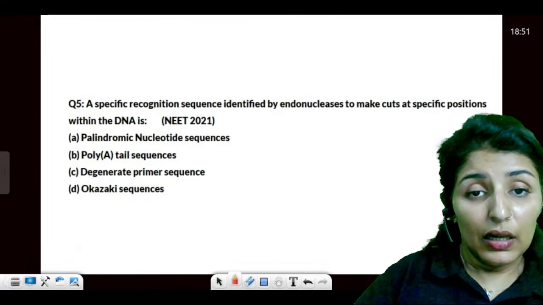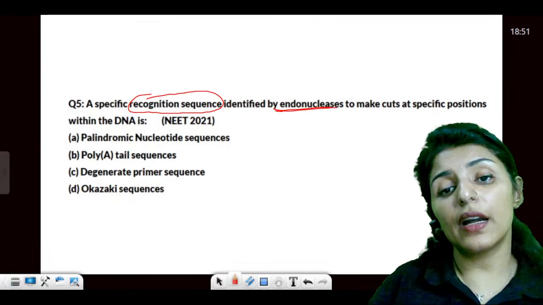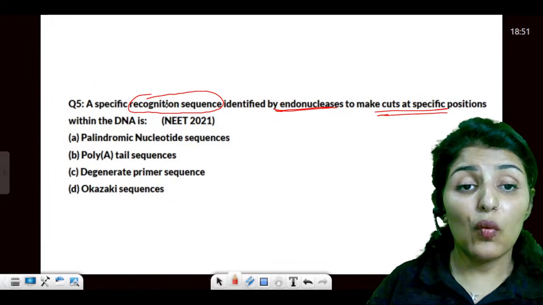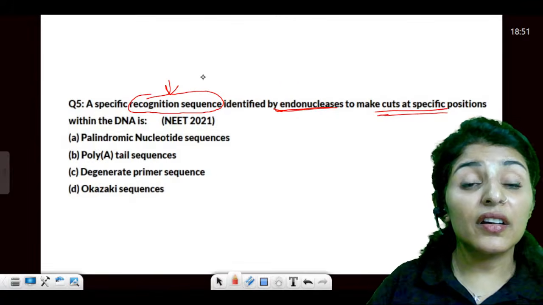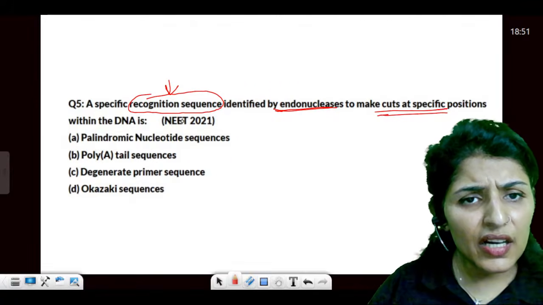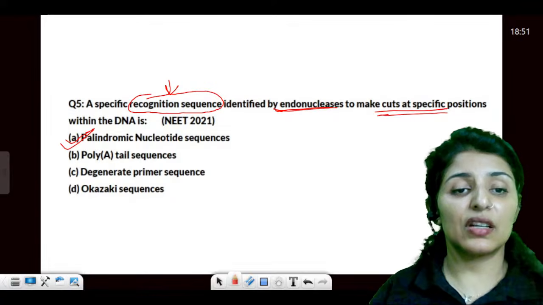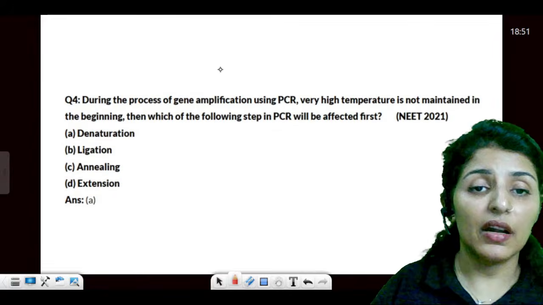Now, next question is specific recognition sequence identified by endonucleases to cut at specific locations within the DNA. What is that specific sequence known as? We call it a recognition site. What is the specific property? It is palindromic in nature. So it reads the same when read in the forward and the backward direction.